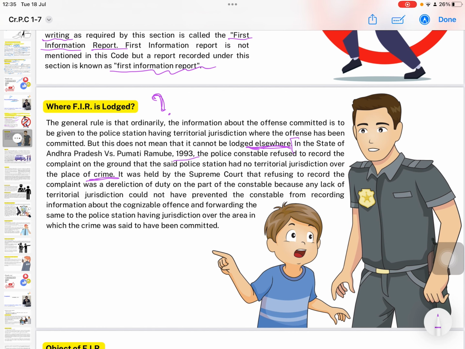It was held by the Supreme Court that refusing to record the complaint was a dereliction of duty on the part of the constable, because any lack of territorial jurisdiction could not have prevented the constable from recording information about the cognizable offence and forwarding the same to the police station having jurisdiction over the area in which the crime was said to have been committed.